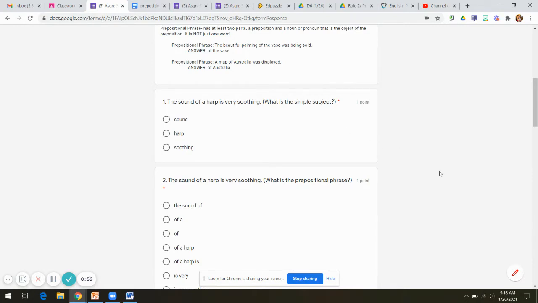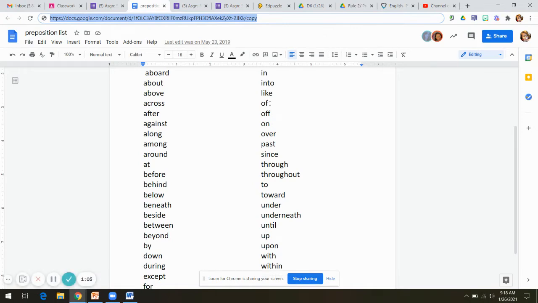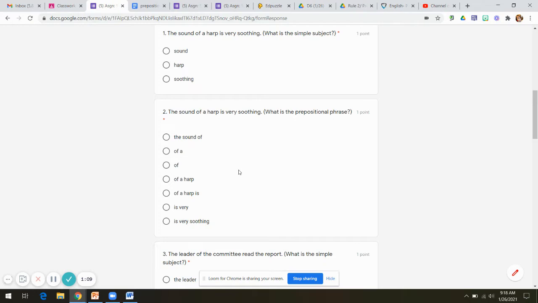But then when you get to number 2, it says, what is the prepositional phrase? Now we know that it has to start with a preposition. If I go to my prepositions list, I can see all of my options, and I see of is right here. So when I go back to my question number 2, it says of a harp is. And I know it has to start with a preposition, so it has to be one of those. Of a harp, or of a harp is. And remember, a prepositional phrase starts with the preposition and ends with the noun. So which one of those fits that description?